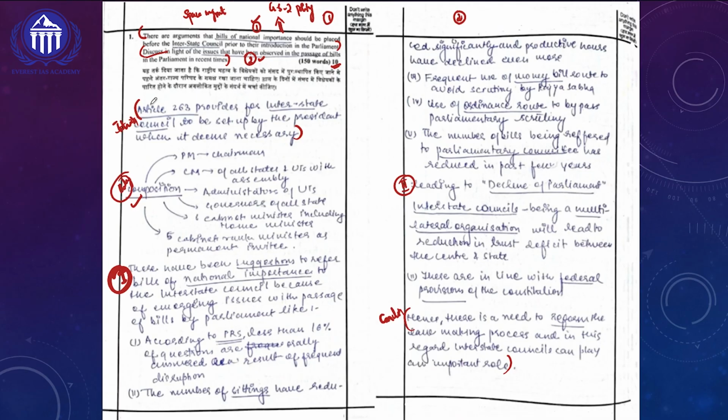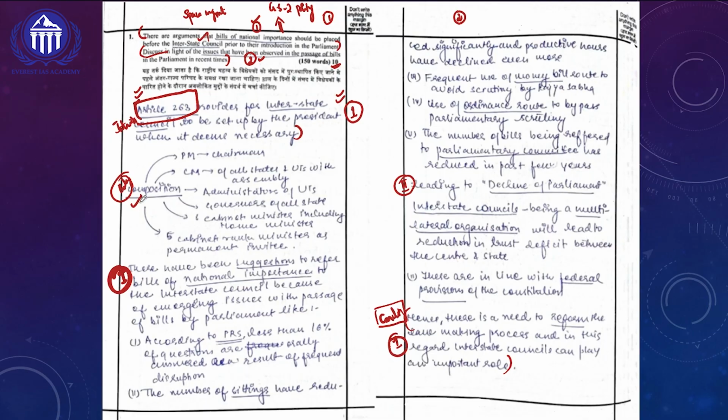Okay students, let's now go into the introduction. If you look at the introduction, the UPSC Topper All India Rank 1 has started with the corresponding article for the Interstate Council, which this particular question is talking about. Whenever we are writing articles in the introduction itself, the UPSC examiner will easily award us the 1 mark for the introduction. Let's now focus on the conclusion. Hence, there is a need to reform the lawmaking process, and in this regard interstate councils can play an important role. So the conclusion also looks short and crisp and to the point.